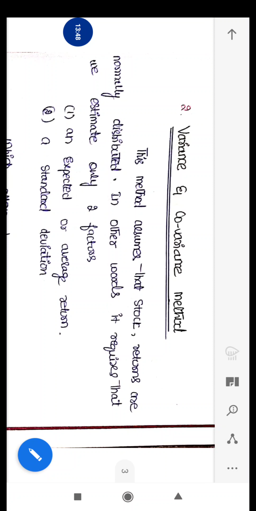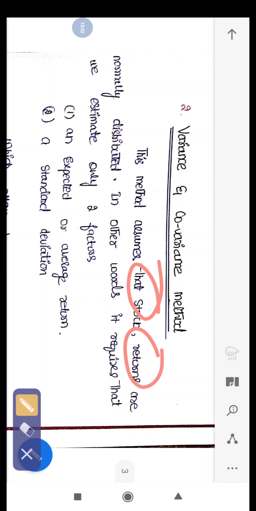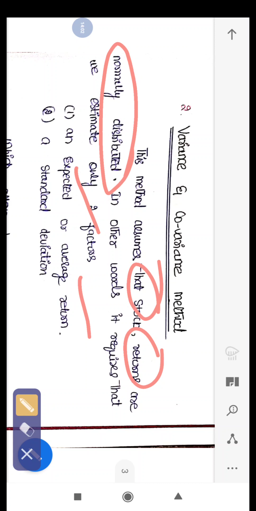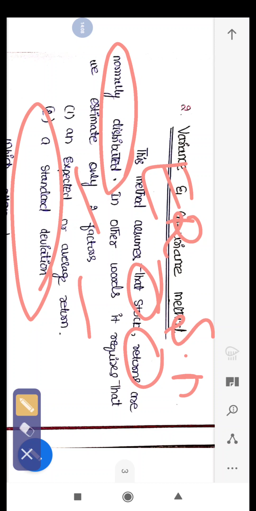This method uses the stock prices and the returns, and they will plot them into the normal distribution. Simply, they are just calculating expected and average return. We have already calculated the expected return and the standard deviation.